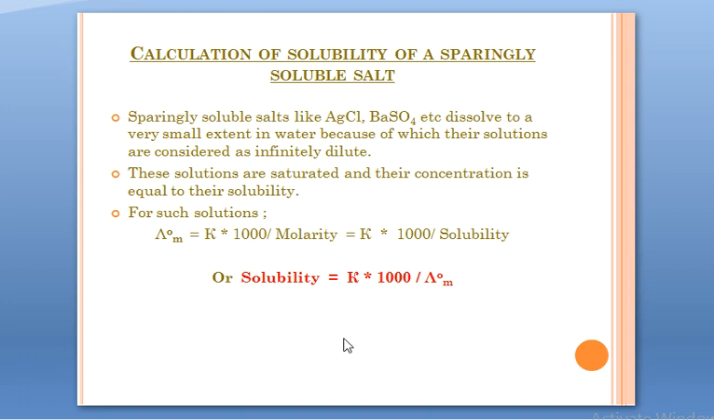Again, by now you understand how this is an application of Kohlrausch's law. We need the value of lambda naught m, which we can find by going through the first application, calculating lambda naught m of these salts. Then only we can calculate the solubility of a sparingly soluble salt like AgCl or barium sulfate.